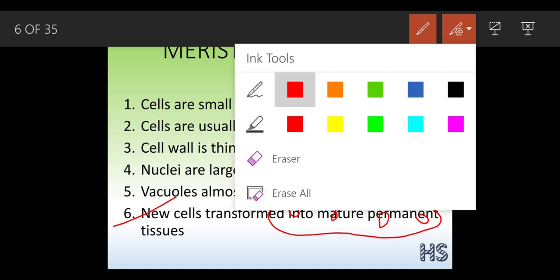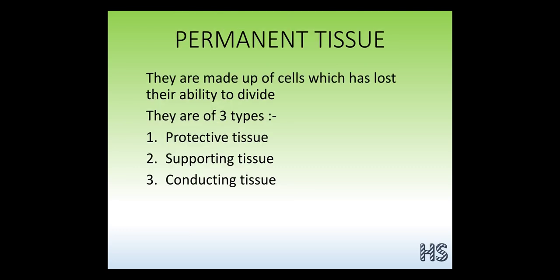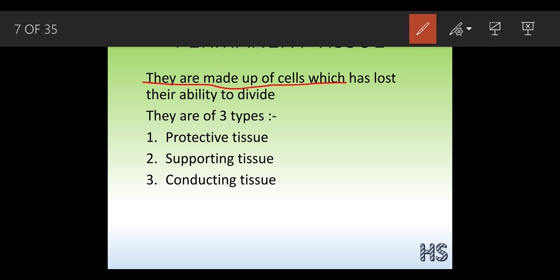Because they don't have the ability to divide, they are made for protection, supporting and conducting systems. Let's understand them. These tissues are made of cells which have lost their ability to divide, because they are the transformed ones. After the completion of meristematic cell division, it stops and forms permanent tissues. They basically function in 3 ways: protection, supporting and the conducting system.